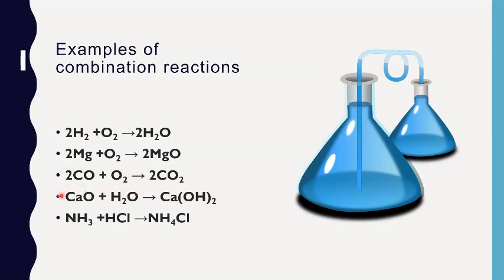In some combination reactions, two or more compounds combine together to form a new compound. This point will become more clear from the last two examples. In this reaction, calcium oxide and water are two compounds which combine to form a single compound, calcium hydroxide. In the same way, ammonia and hydrogen chloride are two compounds combined to form a single compound, ammonium chloride. Keyword of combination reaction is only one product.